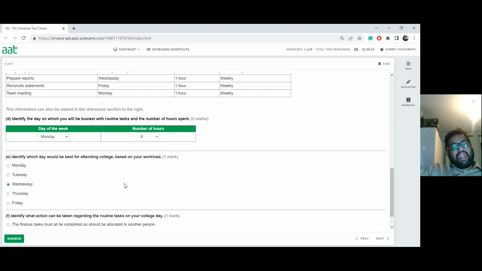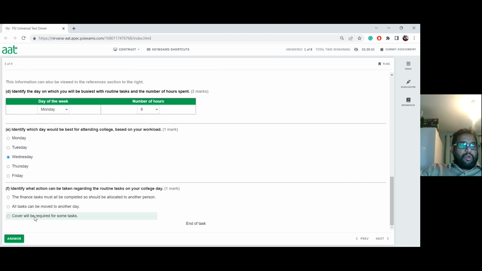Most of you, if you're on day release, like some of the students I work with in the day classes, won't get everything covered for them. Sometimes they get partial work covered, and the rest they have to do on the following day when they go back to work. So mostly this is the most appropriate answer. Cover being required is impossible, because imagine you're working full time and finding somebody to do just one day of your work. They'll just push it to another day, because it's the most appropriate way.